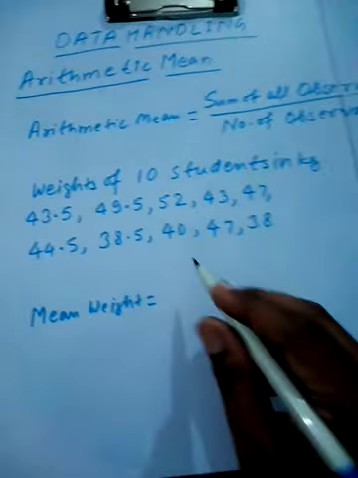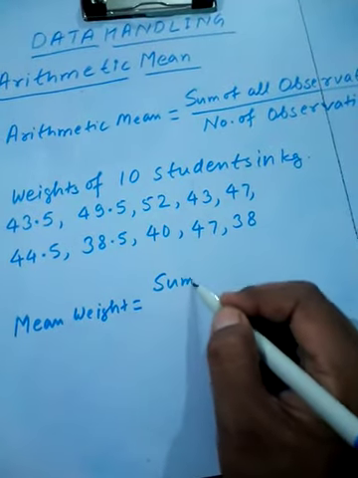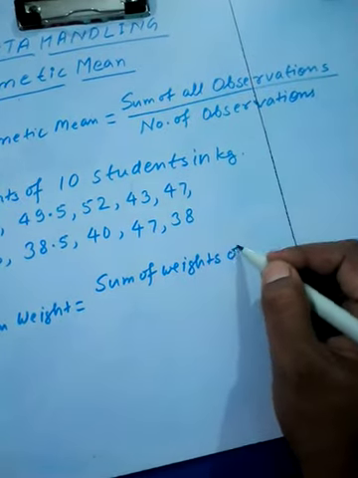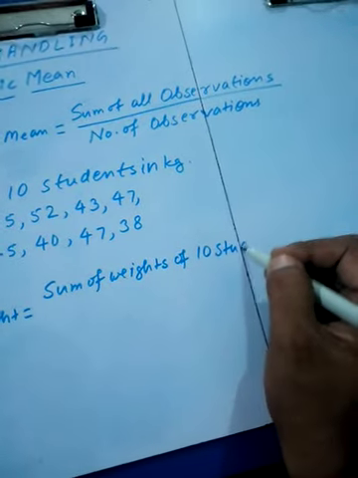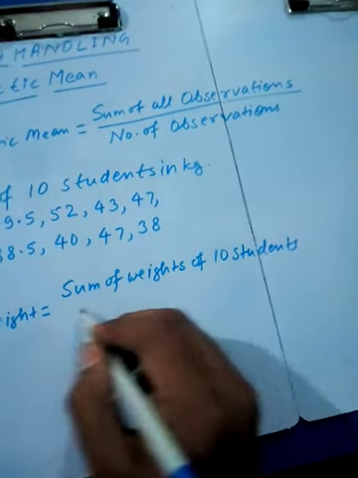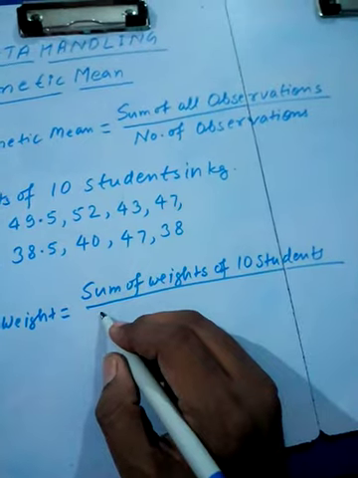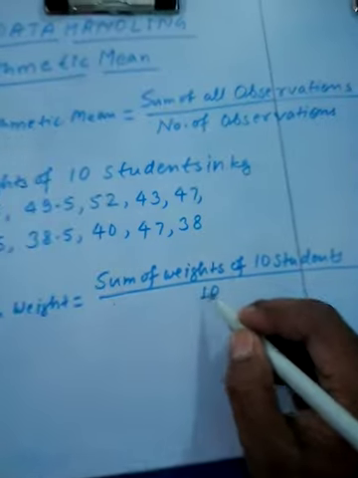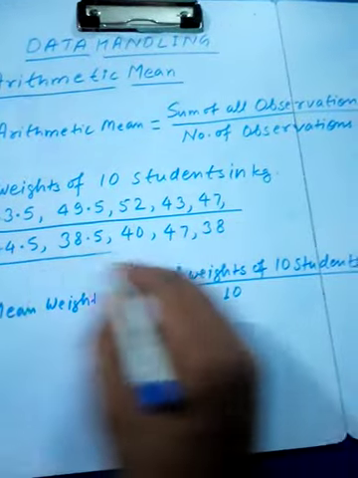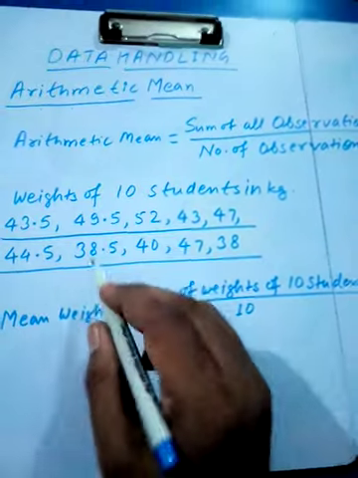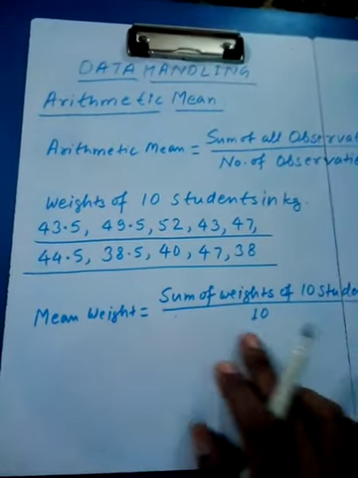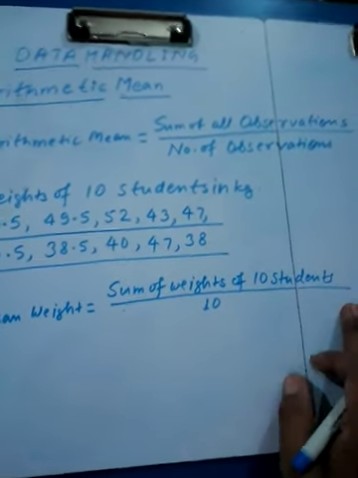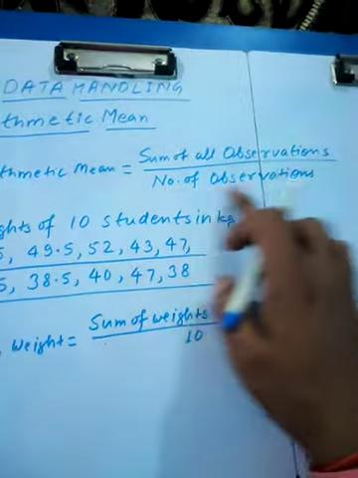Mean weight equal to sum of weights of 10 students by 10, because the number of students is 10. It means the number of observations is 10: 1, 2, 3, 4, 5, 6, 7, 8, 9, 10. So we have to find out the mean weight by this formula, that is the sum of all observations by number of observations.